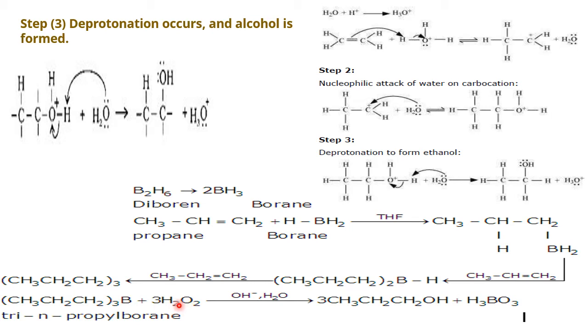What happens? In this 3H2O2 there are 6 H and 6 O. Out of these, 3 OH will go with this B. This becomes B(OH) thrice, that is written as what? H3BO3. And the remaining 3 OH will go with this unit, converting into 3 CH3CH2CH2 and 3 OH. Totally it is 3 CH3CH2CH2OH. That is what? Propan-1-ol. Propene to propan-1-ol. In this way, the reaction goes according to the anti-Markovnikov rule.